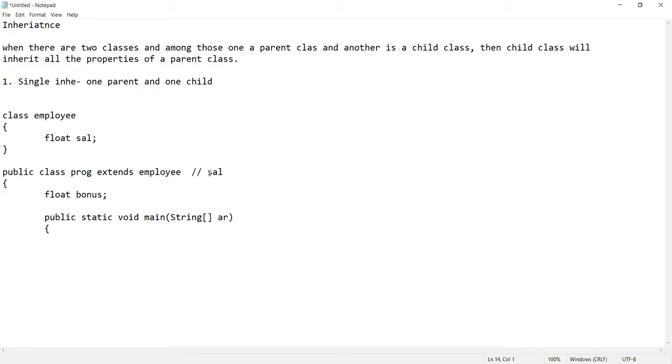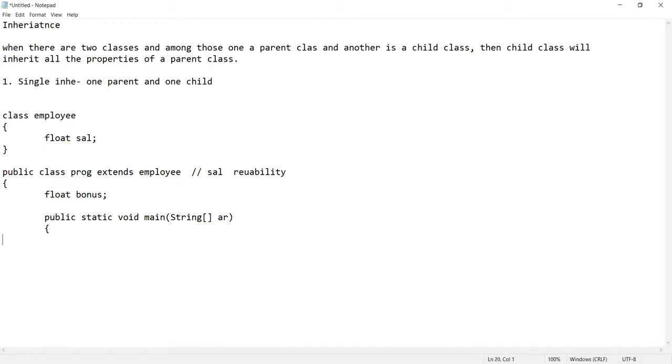So the salary property is showing the concept of reusability. The main advantage of inheritance is that you can save space and memory because of reusability. Once you have declared the properties in the parent class, you need not declare those properties again in the child class.